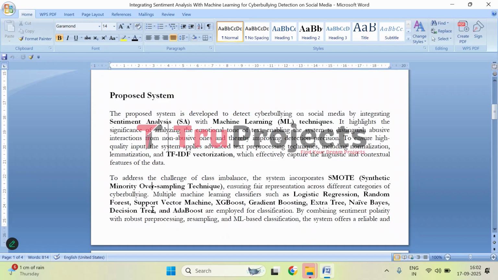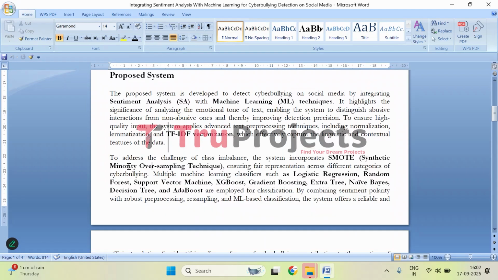And one of the main challenges in cyberbullying is that some types of abusive content appear much less frequently than others. So to overcome that, this project uses the Synthetic Minority Oversampling Technique, SMOTE, which generates synthetic examples of underrepresented categories. This ensures that all forms of cyberbullying, whether common or rare, are fairly represented during training. For instance, if gender based harassment appears less often than offensive comments about religion, SMOTE helps the model learn patterns from both categories equally.